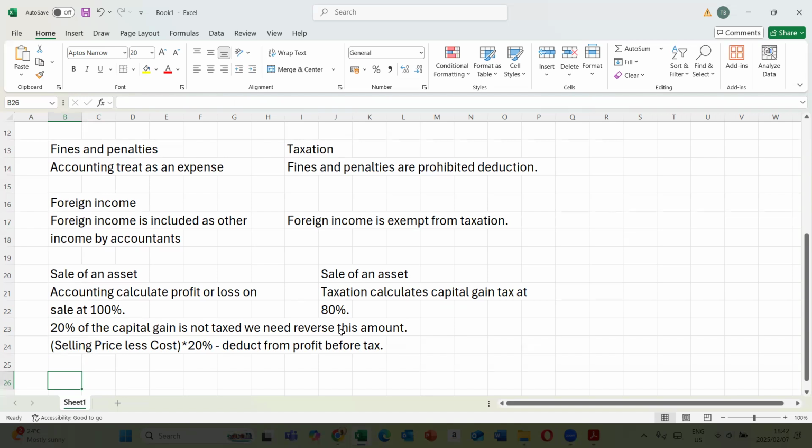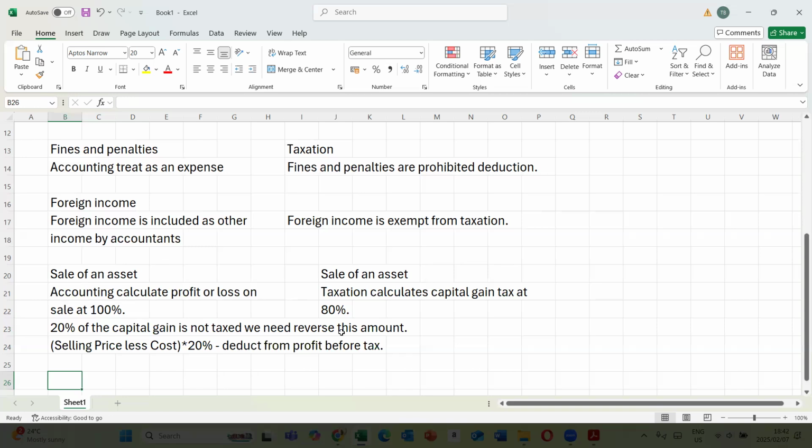With these principles now mentioned, let's lay out what is expected of us by the examiners. In terms of income tax, the examiners might ask us to calculate normal income tax. They might ask us to present the income tax expense note.